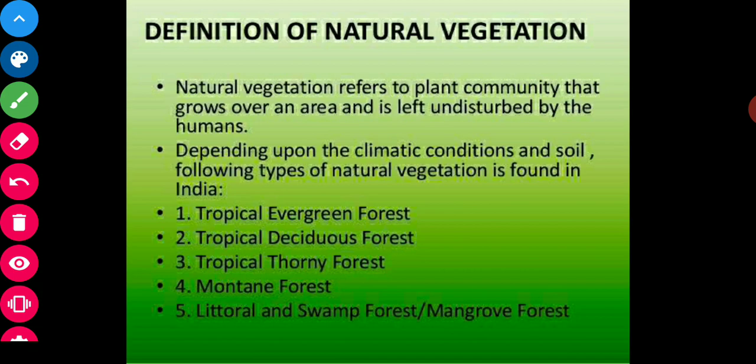So depending upon the climatic conditions and soil, the natural vegetation of India can be classified into 5 major types: tropical evergreen forests, tropical deciduous forests, tropical thorny forests, mountainous forests, mangrove or tidal forests. Now we will study these 5 major types of forests in detail.